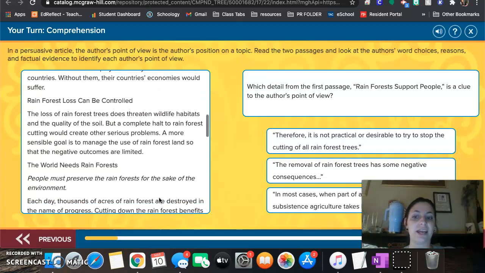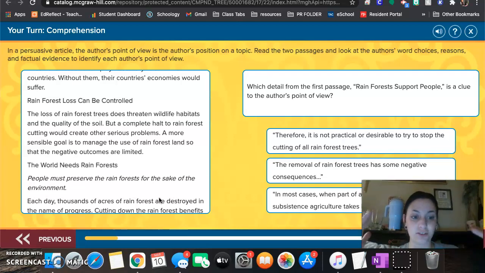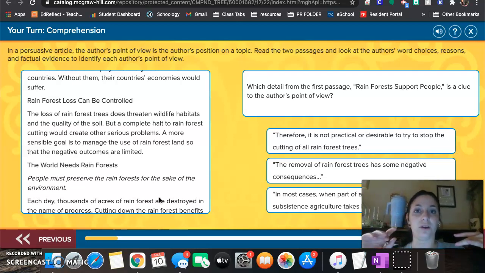So it's saying in the areas that they cut down the trees, the empty land, because all the trees are gone, they turn that land into commercial use. So now it has a new purpose.